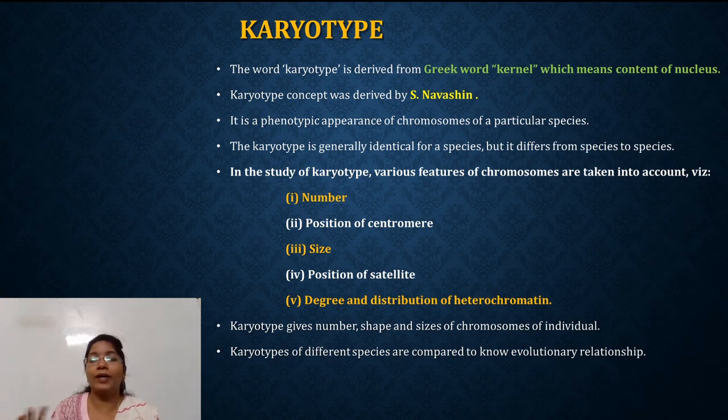Heterochromatin is the highly condensed portion of the chromatin, which we will discuss in a later session. So the karyotype gives the number, shape and size of chromosomes of an individual species. The karyotypes of different species are compared to know the evolutionary relationship between two species. So in this way karyotype plays an important role.